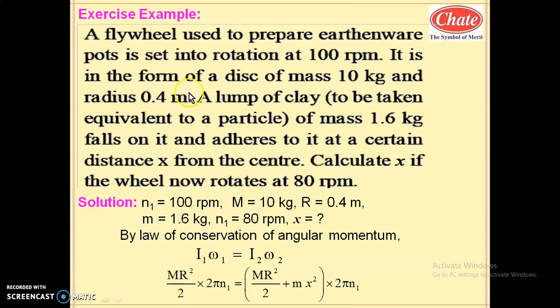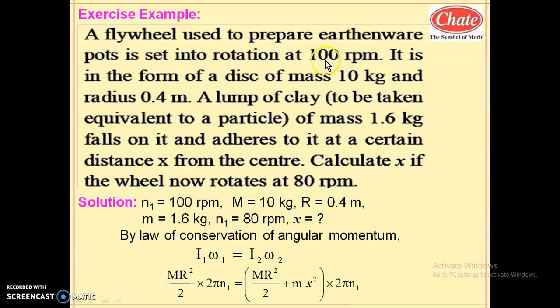Let us see the next problem on this law of conservation of angular momentum. That is an example of conservation of angular momentum. A flywheel means a disc used to prepare earthenware, that is, earthenware pots. These are prepared on the big wheel, and that wheel is considered as a flywheel. It is a disc. A flywheel used to prepare earthenware pots is set into rotation at 100 rpm.